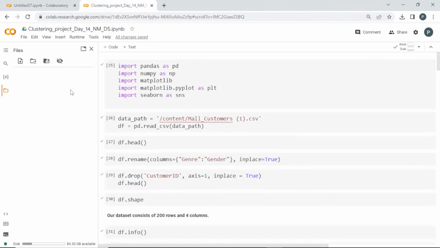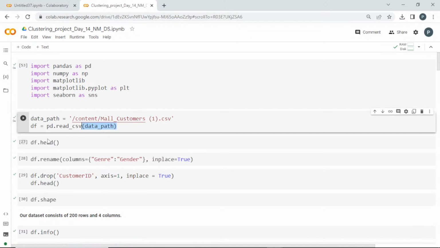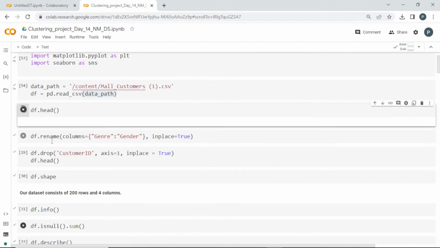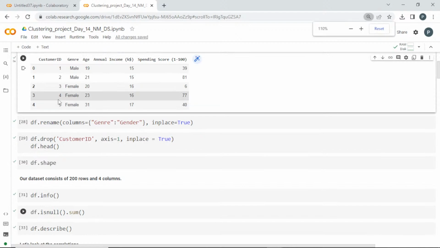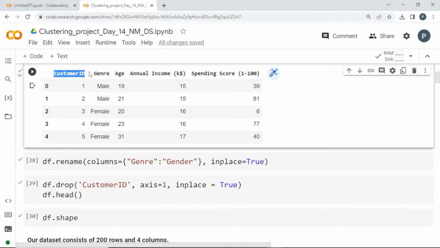So, the clustering project for today's class. I got the data set, so I'll run this. I'm loading it, and I'll get the head for you guys. So this is our customer data set. What all are we having? See here, we are having customer ID. Obviously customer ID is not going to do anything, so I'll drop it. And we are having gender, where the column name is wrong, so we have to rename it. And we are having the age of the customer, their annual income in thousands of dollars, k dollar, and the spending score from 1 to 100.